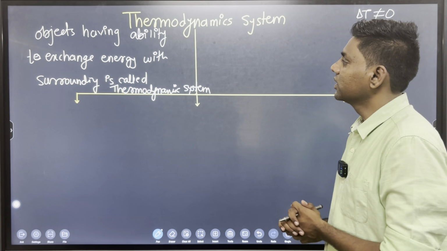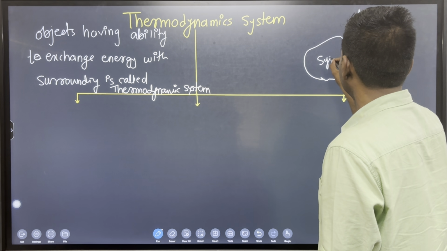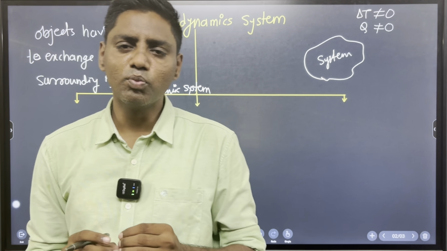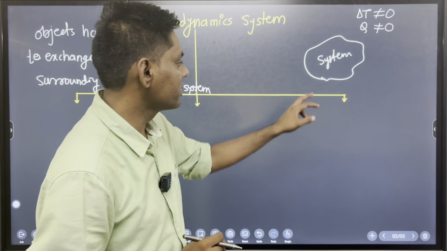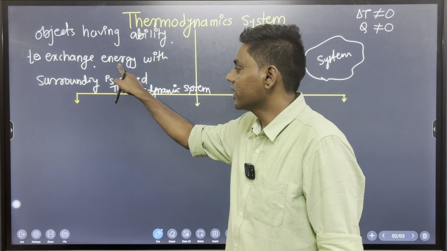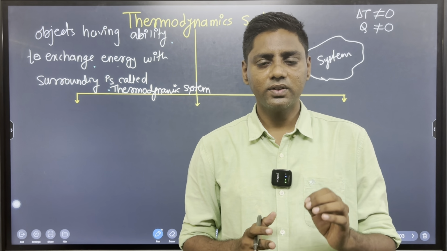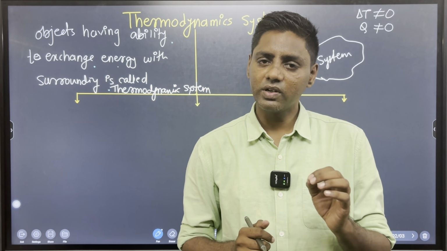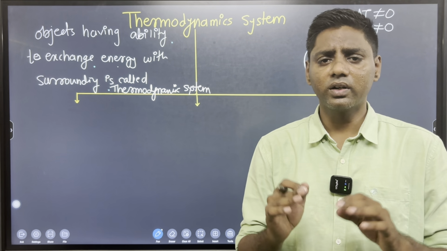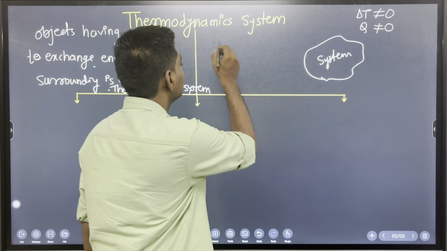So for the study of thermodynamics, you must understand three important concepts. The first one is the system: any body having the ability to exchange energy with its surroundings. Next, after understanding the concept of thermodynamic system, the next definition you have to remember is the surroundings, also called the environment. What is meant by surroundings? It is very easy: the part of the universe other than the system is called the surroundings.